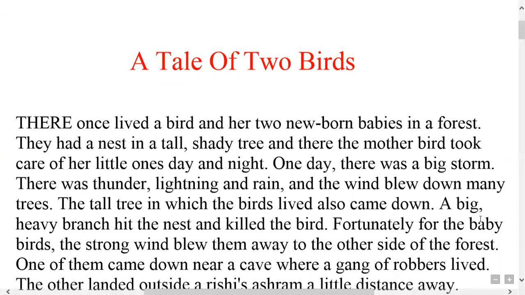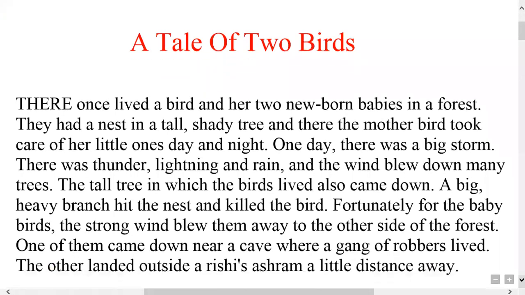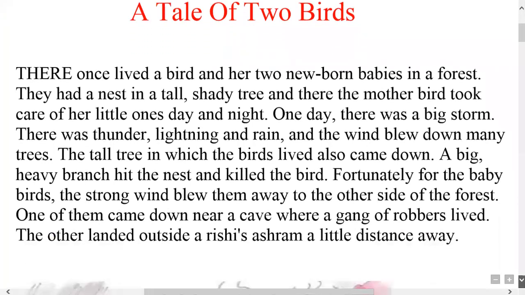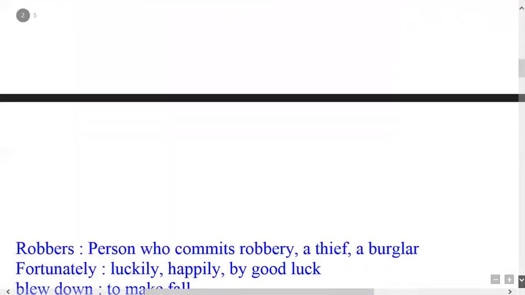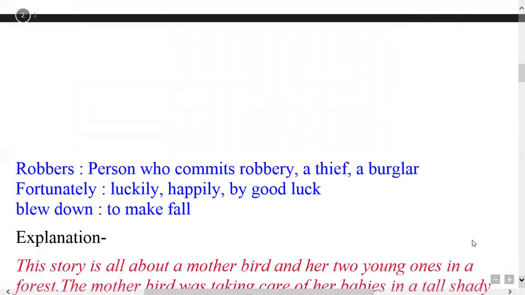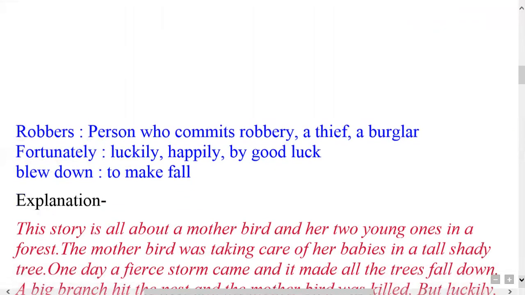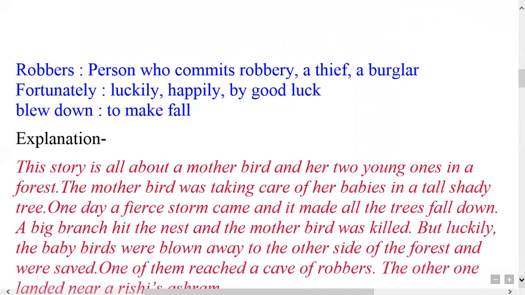You can see that I have marked some of the lines with black color, some of the lines with blue color. The black colored lines are from your book that I have taken, and the blue colored lines are the word meanings, the important words from the paragraph I am explaining, and the red colored lines are the explanation of the paragraph.